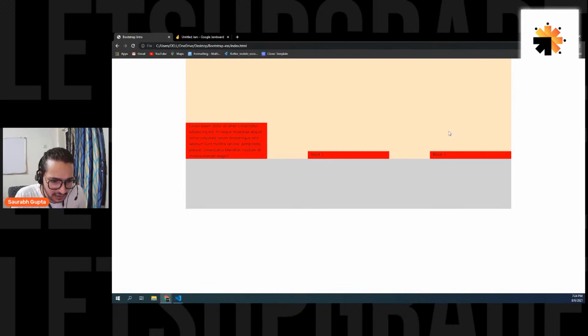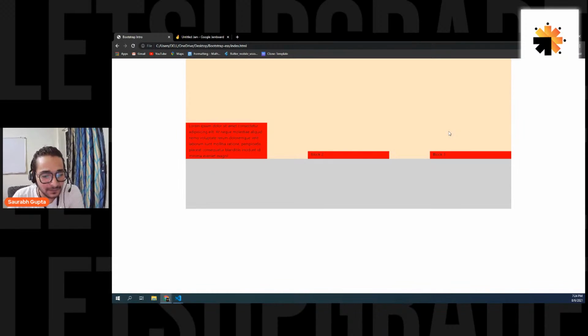Confusion about display, like where we use flex, block, grid, inline block and all. Please clear my confusion. Here, you don't have to worry about that. That's the best part about Bootstrap. Right, Smith? So don't get confused, buddy. I know that it is confusing, like in CSS, we use display flex, everything. Here, it is already done for you. As I told you, Bootstrap is nothing but someone has already written CSS for you. So all that display property, all that flex and everything is already written for you.